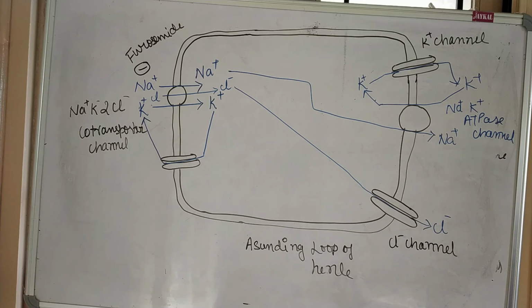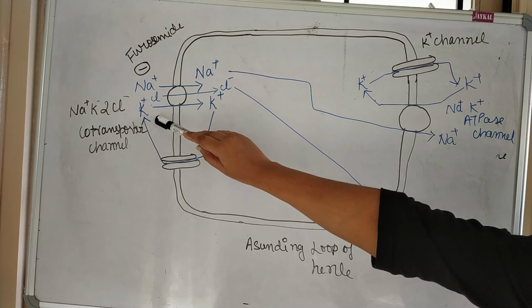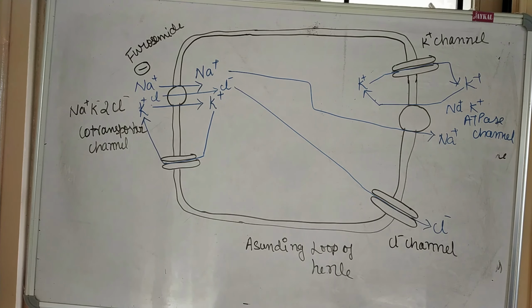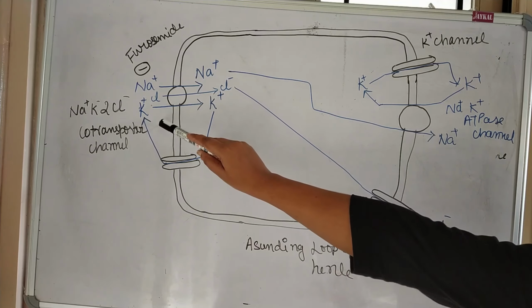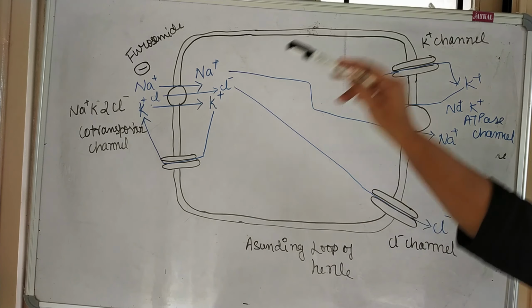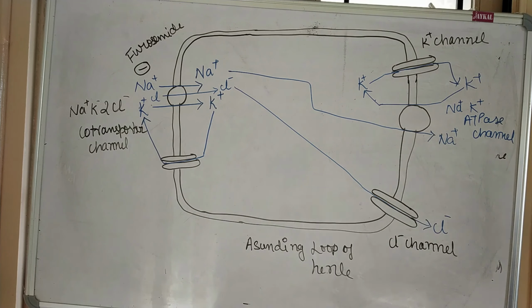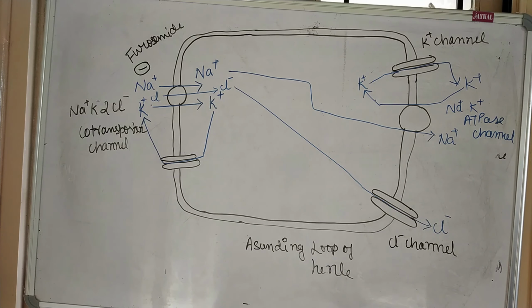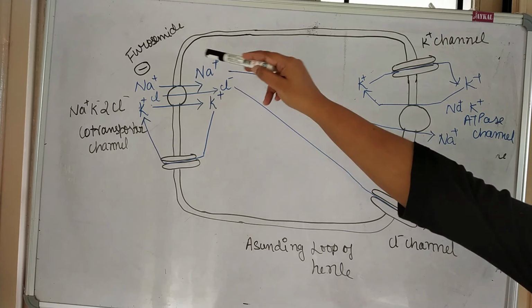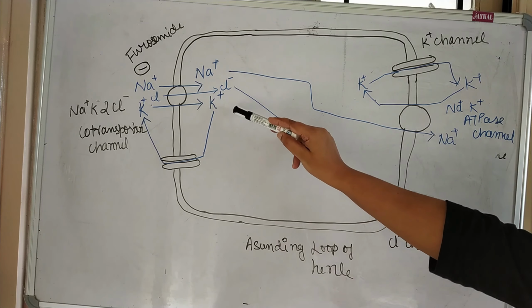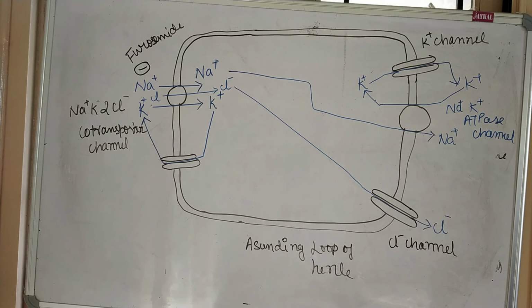So what is the function of loop diuretics or furosemide? They will inhibit this sodium potassium chloride co-transport channel. Because of that, the sodium, chloride, and potassium will not be reabsorbed here in the loop of Henle. So they will be included in the urine, or excreted in urine. This transport channel will be closed, so the sodium, chloride, and potassium will not be able to enter inside the loop of Henle.